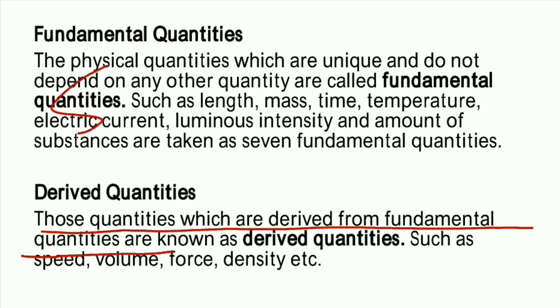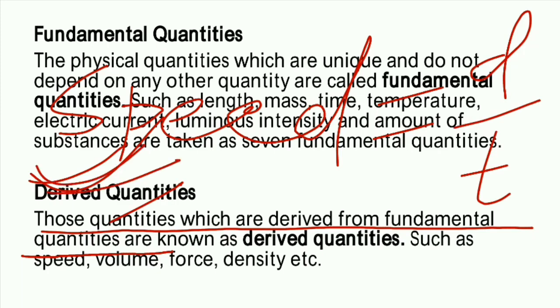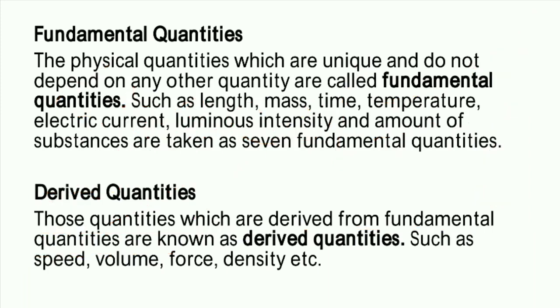Just now we took the example of speed. Speed depends upon distance and time, which are fundamental quantities. So speed is a derived quantity. Speed depends upon two fundamental quantities, and those are distance and time. So this is not unique, it depends upon the fundamental quantities, so this is a derived quantity. I hope that you understood.